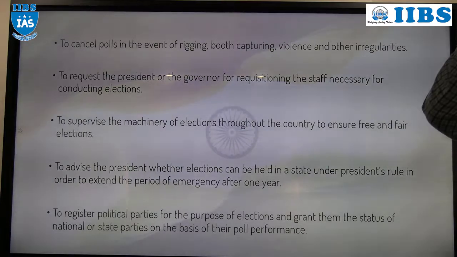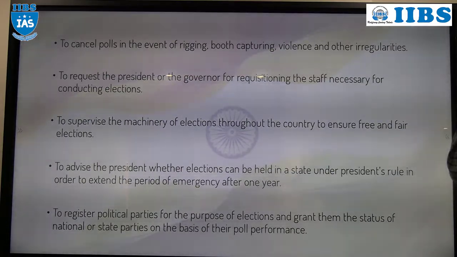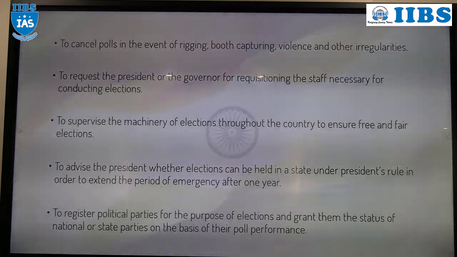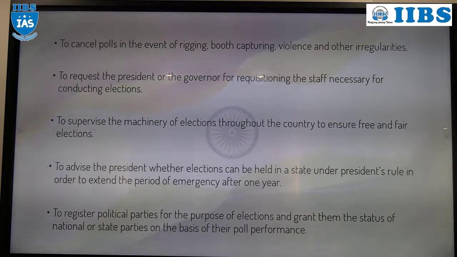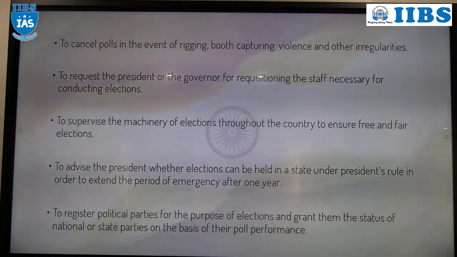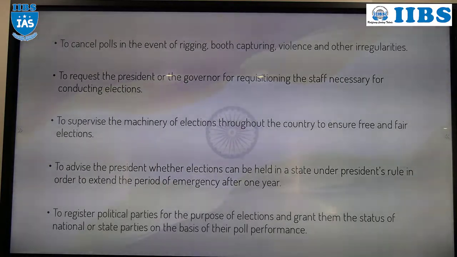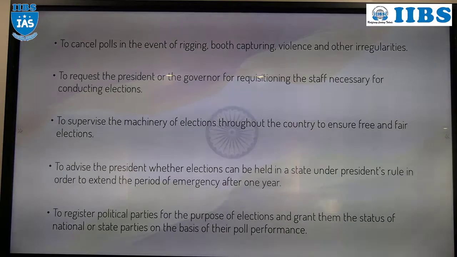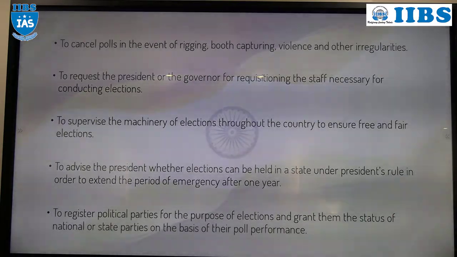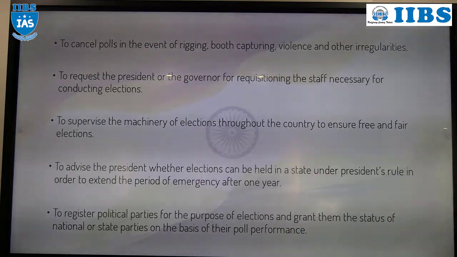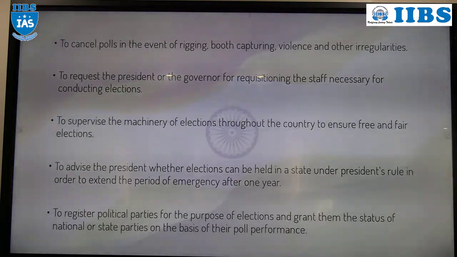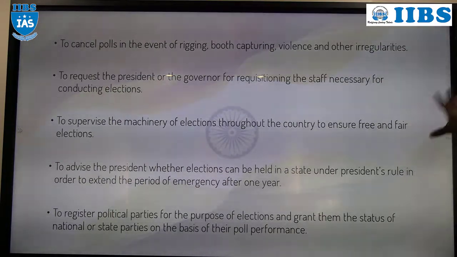Then, throughout the country, whether a free and fair election is there or not will be scrutinized or monitored by the Election Commission of India. Election is free means voting, casting a vote, voter card, electoral roll are free. Fair election means everyone has the right to vote and to contest as a candidate. Constitutionally in India we have free and fair elections, but whether it is being implemented throughout the country is monitored by the Election Commission of India.